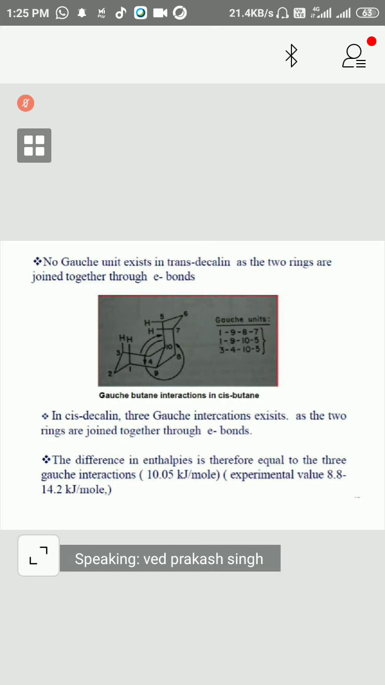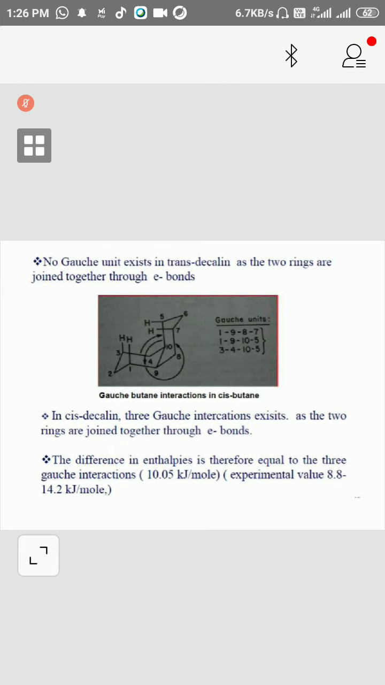Now we can see this molecule. A gauche unit exists in trans-decalin as the two rings are joined together through equatorial bonds. So trans-decalin has the two rings joined together through equatorial bonds, so a gauche unit does not exist in this. And in cis-decalin, three gauche interactions exist, as the two rings are joined together through one axial and one equatorial bond. The difference in enthalpies is therefore equal to the 3 gauche interactions, meaning 10.05 kJ per mole. The experimental value is this one.